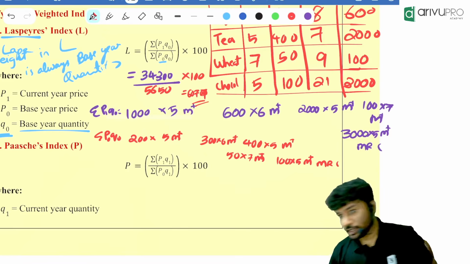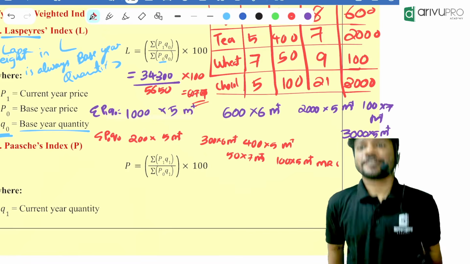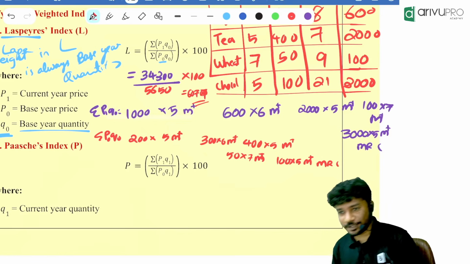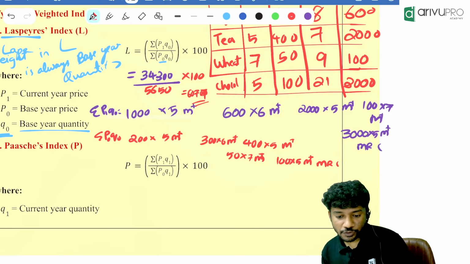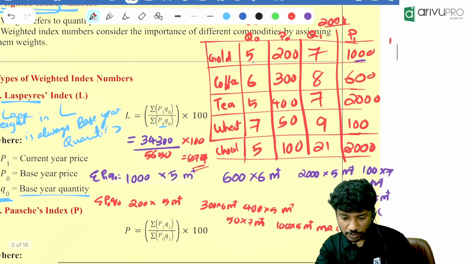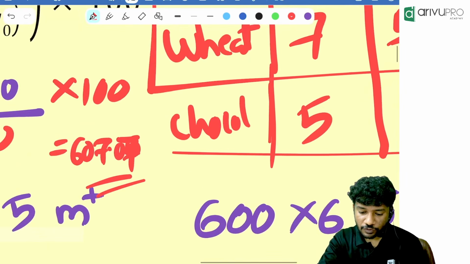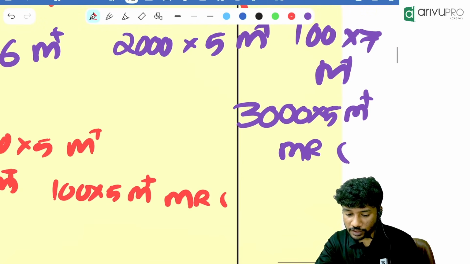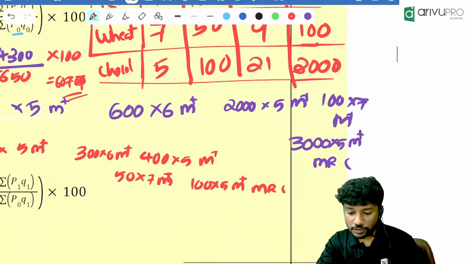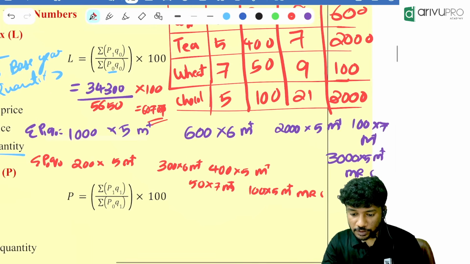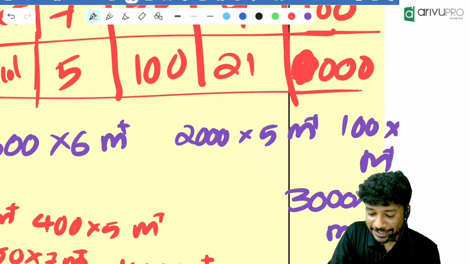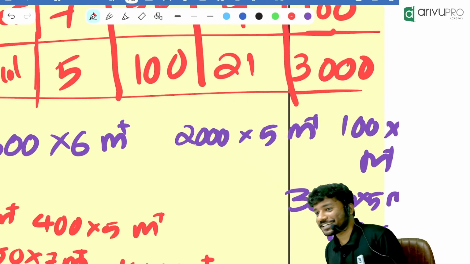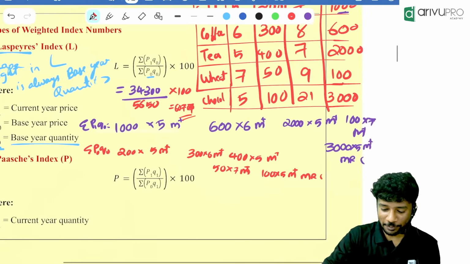Yes. Tell me. 3,000 into 5, right? Which one? 3,000? Oh, sorry for my bad handwriting. This is 3. My mistake, I should have written it properly.